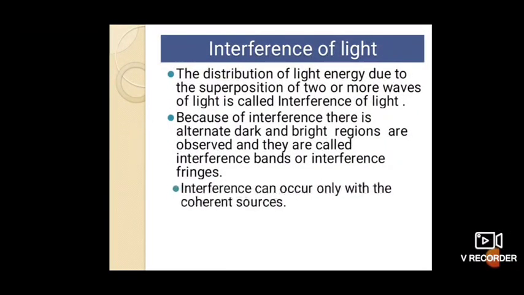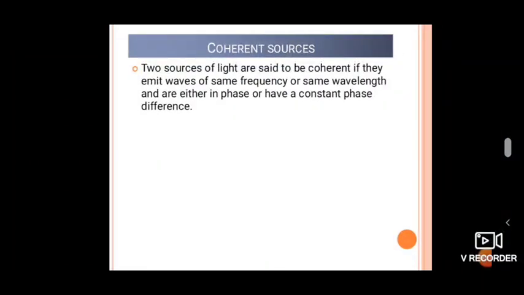And interference can occur only with a coherent source. So the main theme is, when you get interference, the source must be a coherent source. So we are going to discuss coherent sources. Two sources of light are said to be coherent if they emit waves of the same frequency or the same wavelength, and are either in phase or have a constant phase difference.